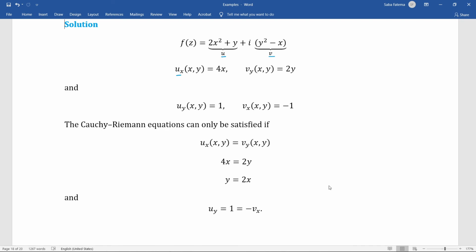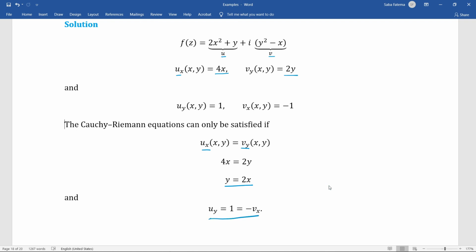Here, the Cauchy-Riemann equations can only be satisfied if u sub x equals v sub y. So replacing the values of u sub x and v sub y, we get y equals 2x.